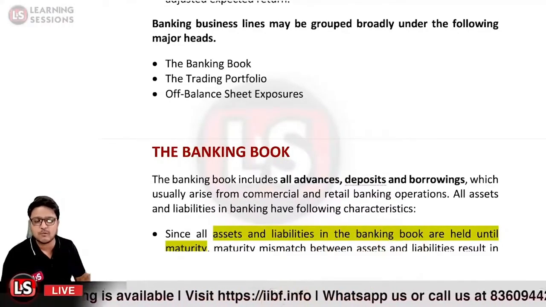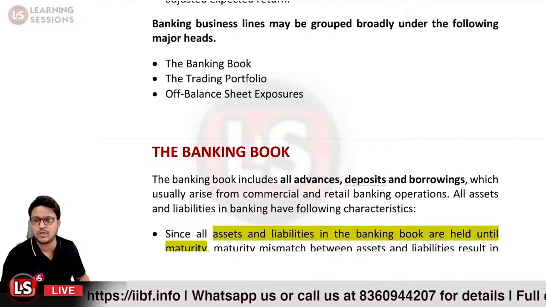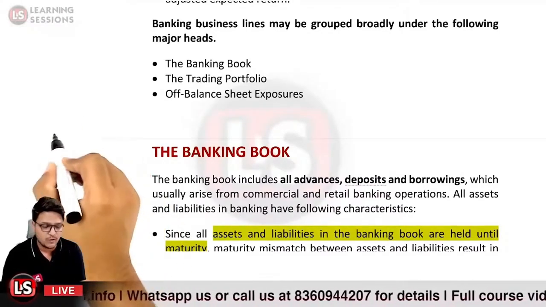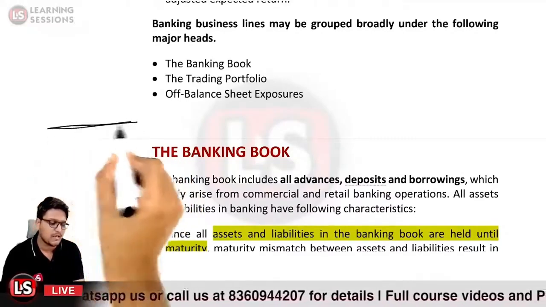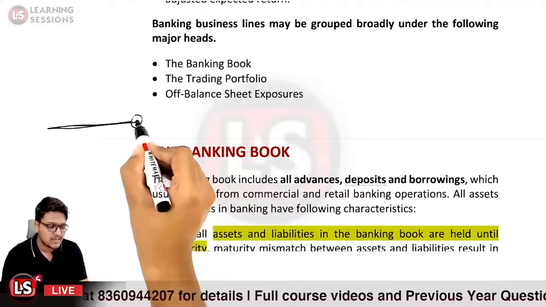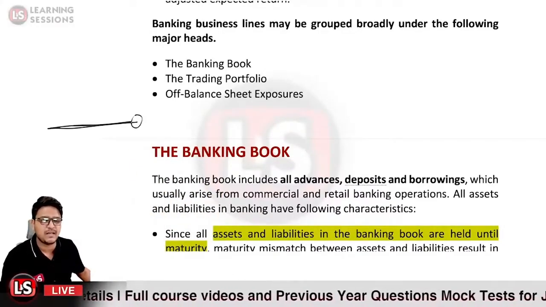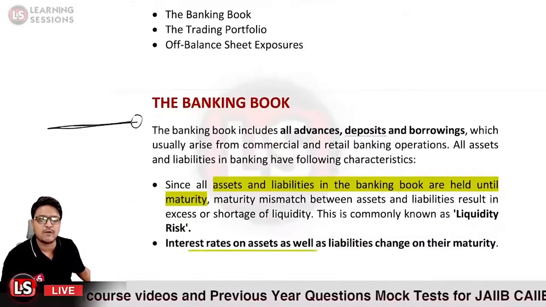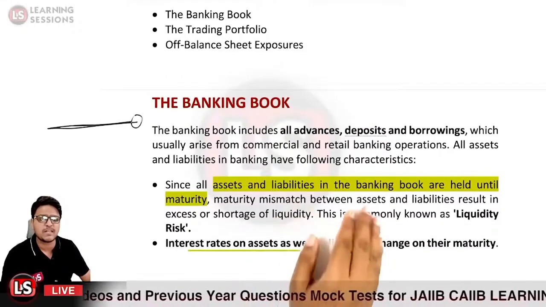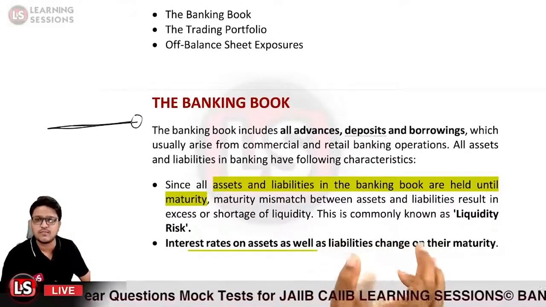It is taken that whatever assets and liabilities you have will be held till maturity. You will not have any prepayment or advance payments in that regard. All the assets and the liabilities would be held till maturity. That is basically taken as the characteristic of this. And further, maturity mismatch between the assets and liabilities results in excess or shortage of liquidity.